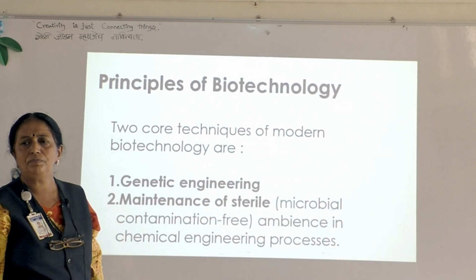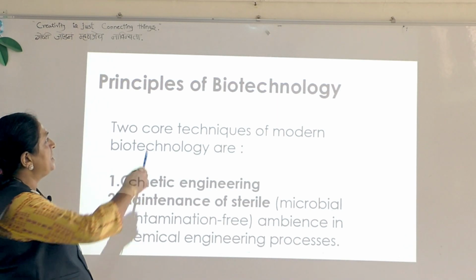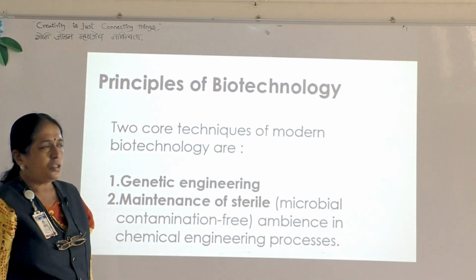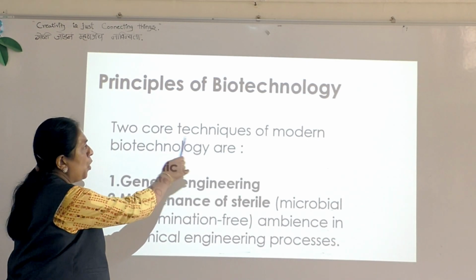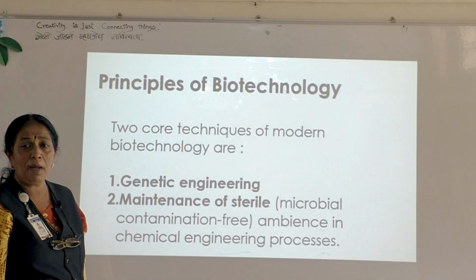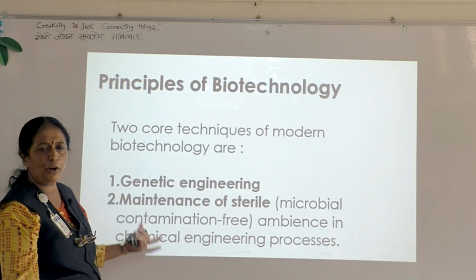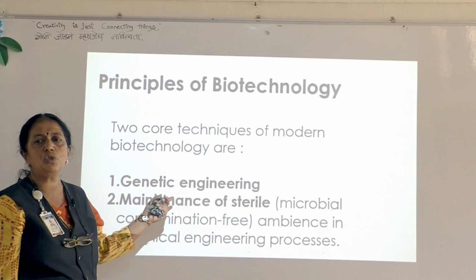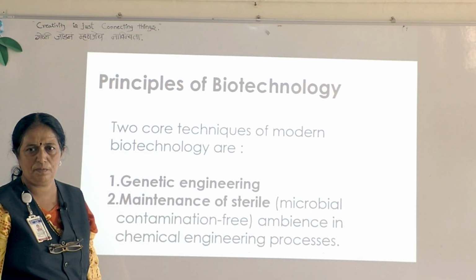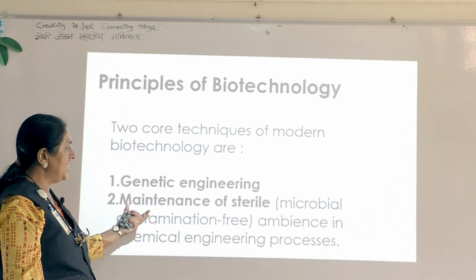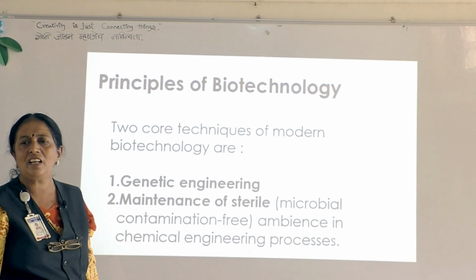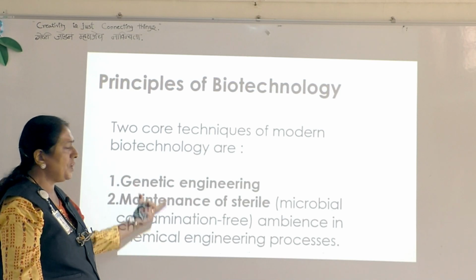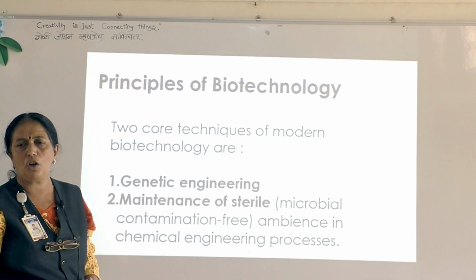Then comes the main point, principles of biotechnology. So here there are two core techniques, the main techniques of modern biotechnology. The first one is genetic engineering and the second one is maintenance of sterile conditions during the process. First, genetic engineering means what?